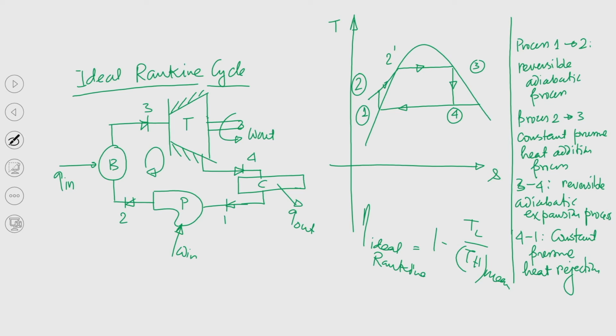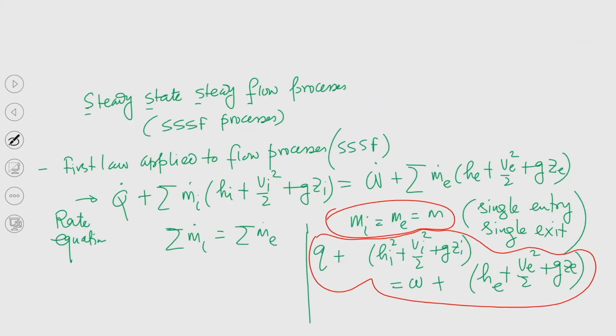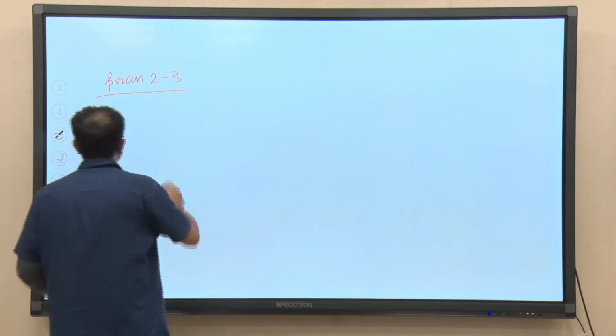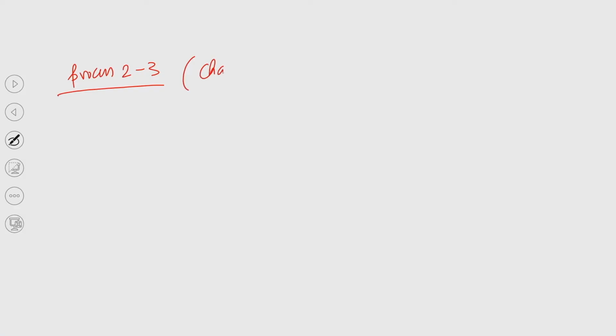So this boiler is not a work interacting device, to be precise. Since it is a heat interacting device, if we apply this law, W will be equal to 0, and I can write Q, considering the changes in kinetic and potential energy are negligible.